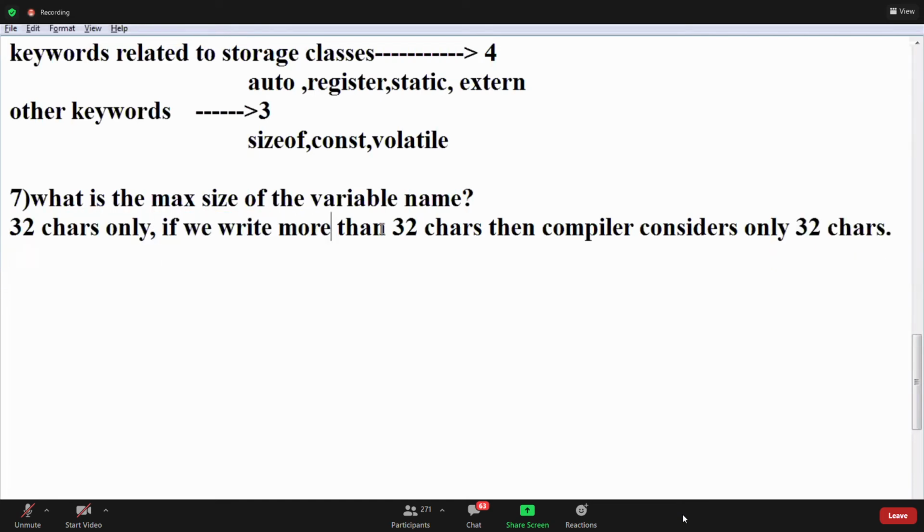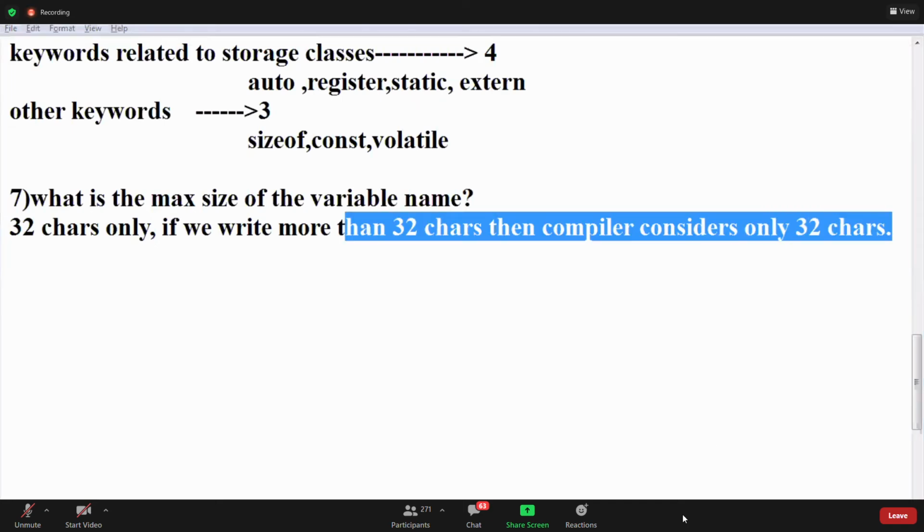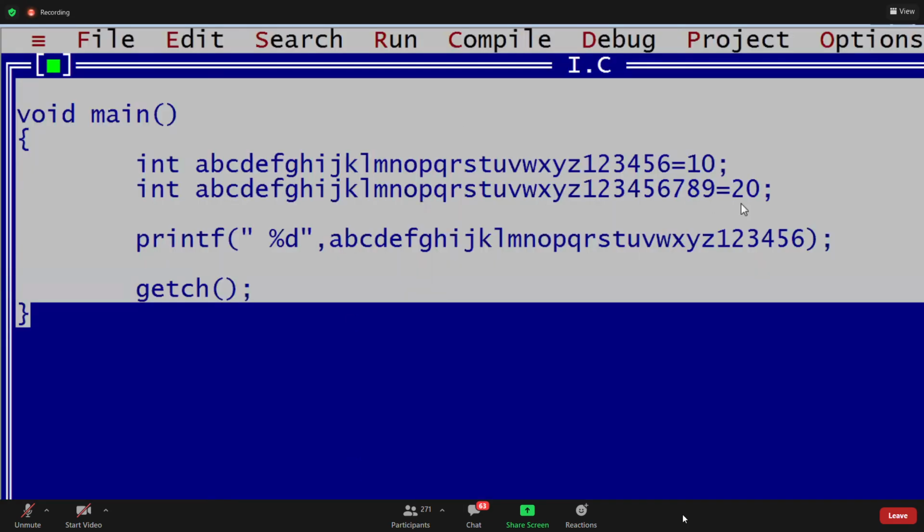If you write more than 32 characters, then the compiler considers only 32 characters. Write that program also. If this is completed, write this note: same variable, multiple declarations for two variables.